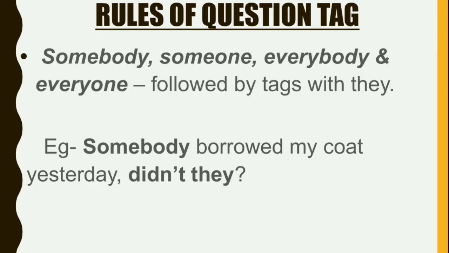Somebody, someone, everybody and everyone. In the tag, all these words are turned into they. Look at the example. Somebody borrowed my coat yesterday, didn't they? So this somebody changed into they. All these body and one words, somebody, someone, everybody, everyone, take they in the tag.